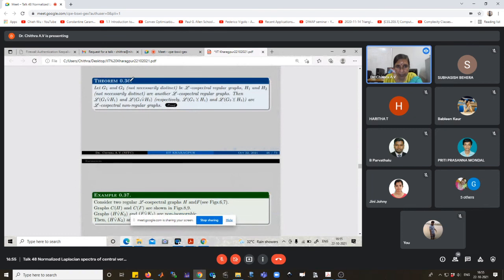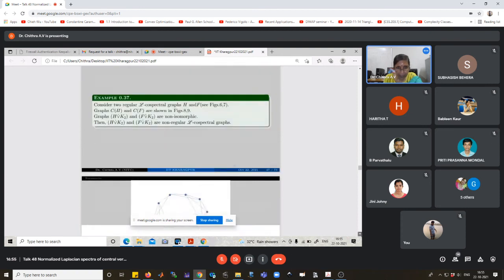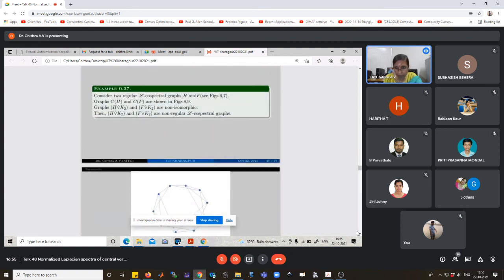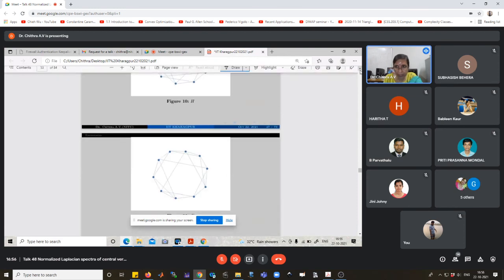Okay, then from this, using that property, we can construct new L-co-spectral graphs. Let G1 and G2, these not necessarily distinct, be two L-co-spectral regular graphs, and H1 and H2 another pair of L-co-spectral regular graphs. Then the normalized Laplacian spectrum of the center vertex join of G1 and G2 and that of the center vertex join of H1 and H2 are L-co-spectral non-regular graphs. Here we consider non-isomorphic regular L-co-spectral graphs.